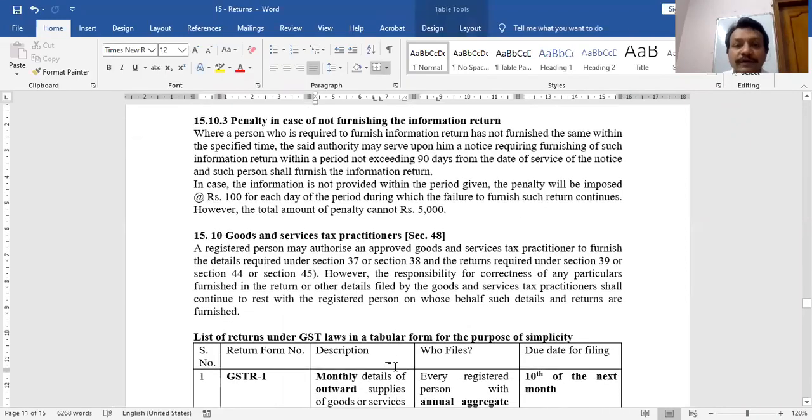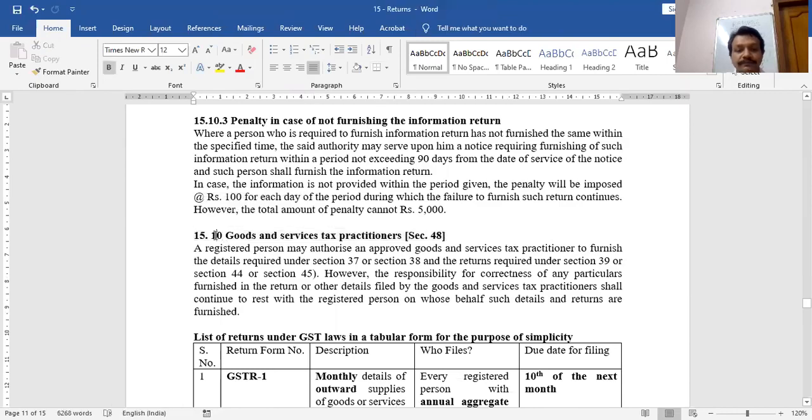The last section of return is GSTP, section 48, GST practitioner. Do you remember under the income tax department, if you have to furnish your income tax return and you do not have the knowledge, then you can appoint TRP, tax return preparers. They will furnish your return. Same is the case here. If as a businessman you do not know how to furnish the return, you can appoint a GST practitioner to furnish your return under section 48.